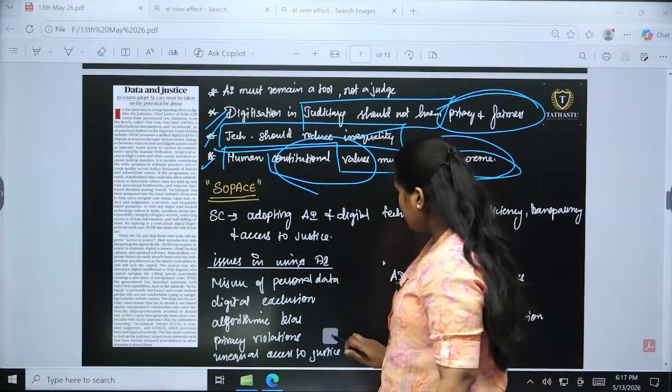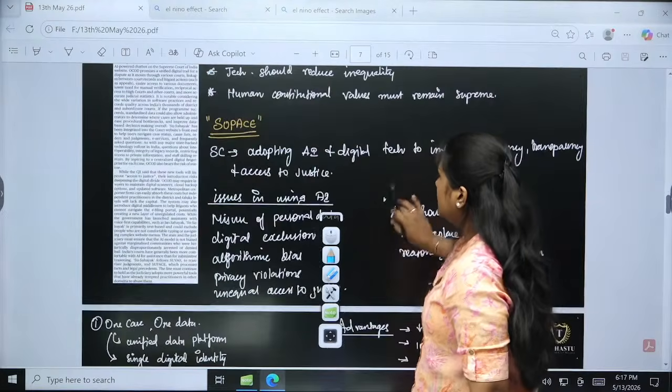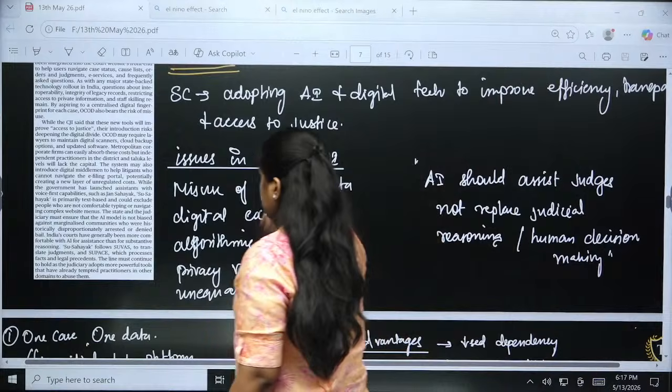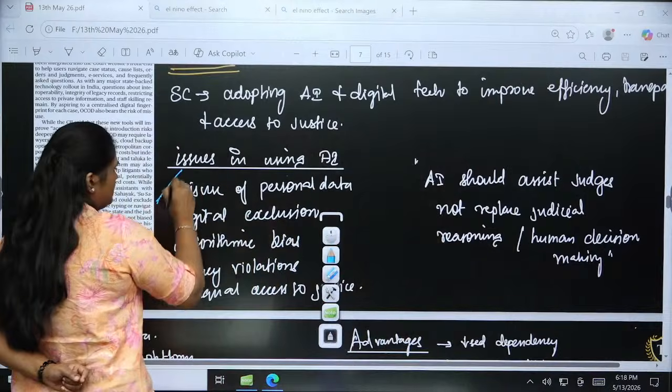Now we are going to see what are all the issues in bringing AI into the judiciary system. First one, misuse of personal data.